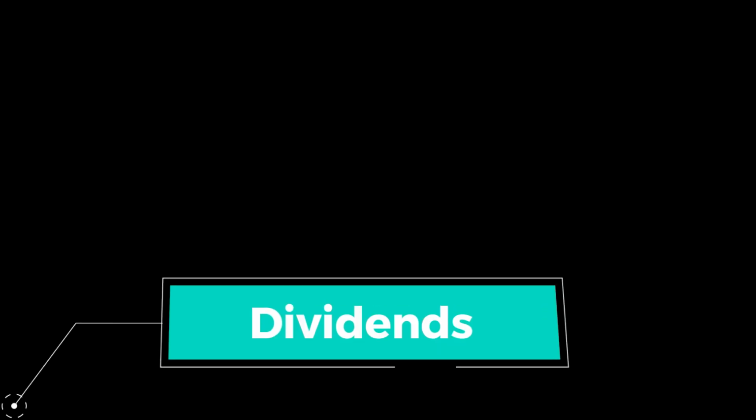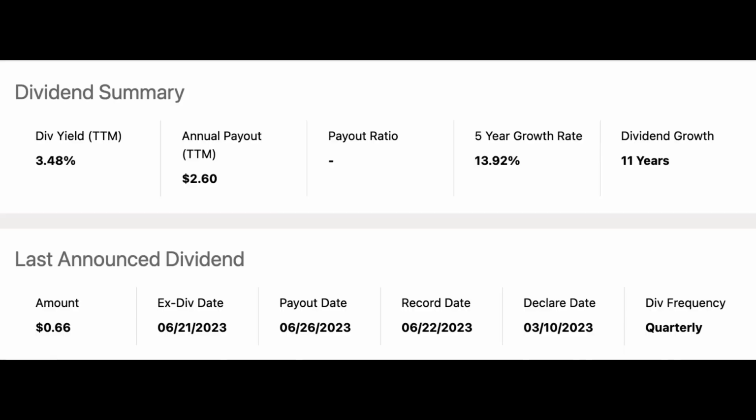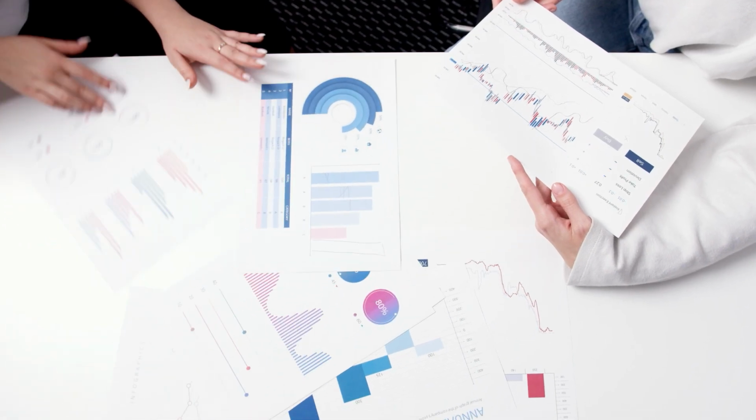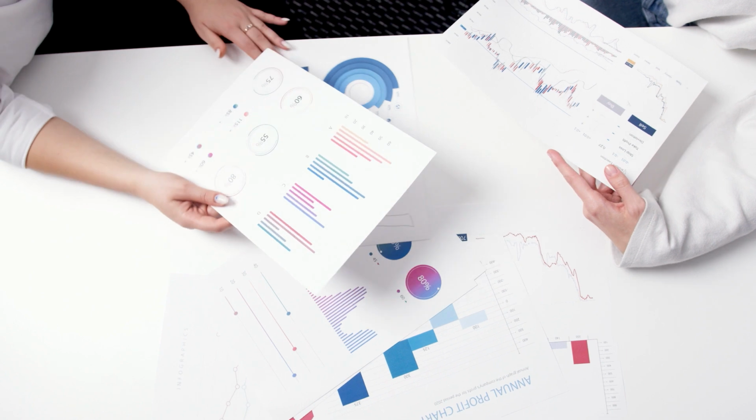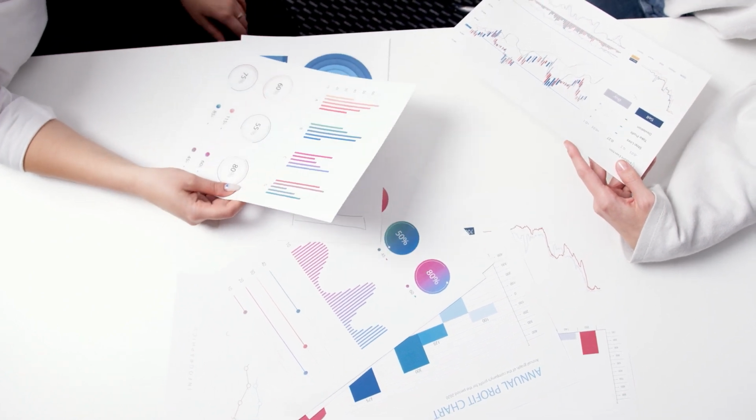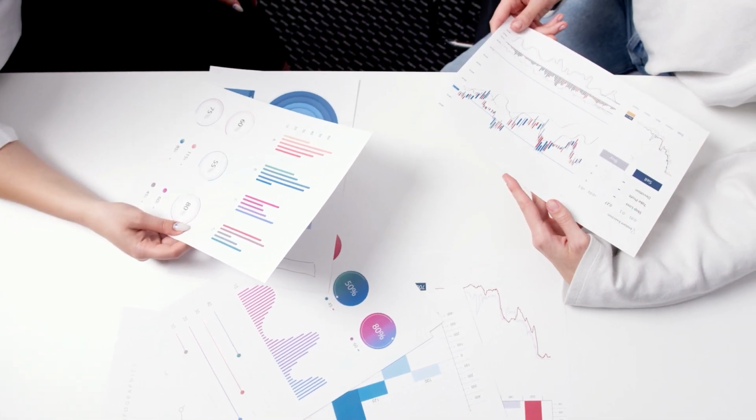Next, let's talk dividends, my favorite part in any video. SCHD boasts a trailing 12-month dividend yield of 3.49%, while VIG lags behind at 1.90%. With its higher yield and strong dividend growth track record, SCHD is the clear winner in the dividend department. This also explains why it has generated better long-term total returns.